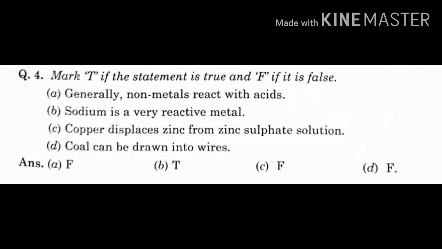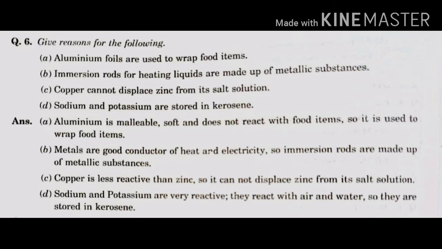Question number 5. Already we have discussed in the previous classes. Now question number 6. Give reasons for the following. A. Aluminium foils are used to wrap food items. B. Immersion rods for heating liquids are made up of metallic substances. C. Copper cannot displace zinc from its salt solution. D. Sodium and potassium are stored in kerosene.